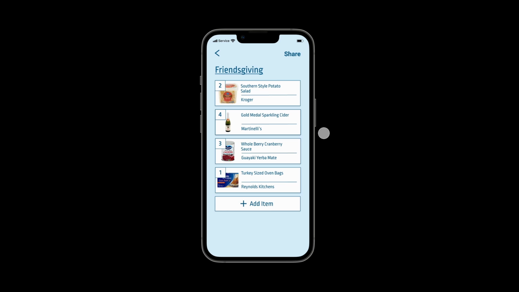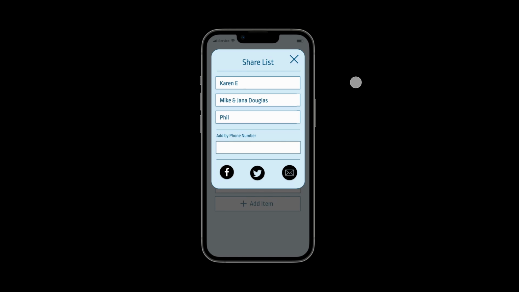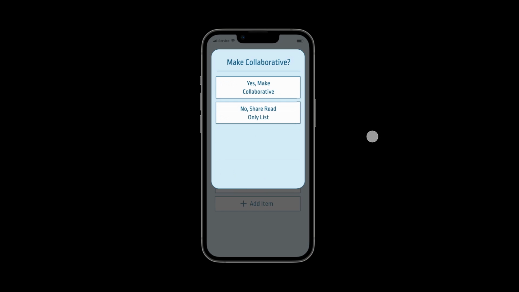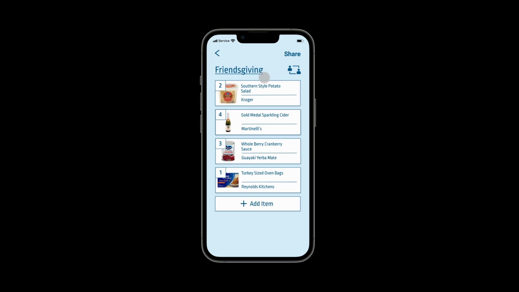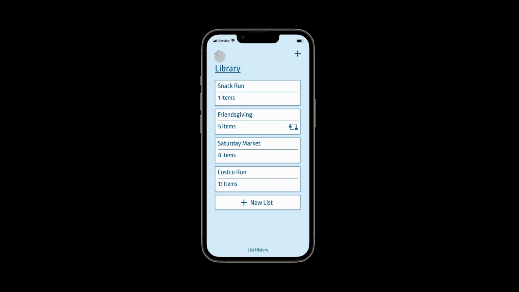We want to add a friend into the list now so they can pick up the food. We click share, and from our share list we already have Karen Evans. We click Karen Evans, and we say yes, make it collaborative. Here we can see our Friendsgiving list with now the collaborative icon top right. We go back and see Friendsgiving list still reflects the collaborative icon.